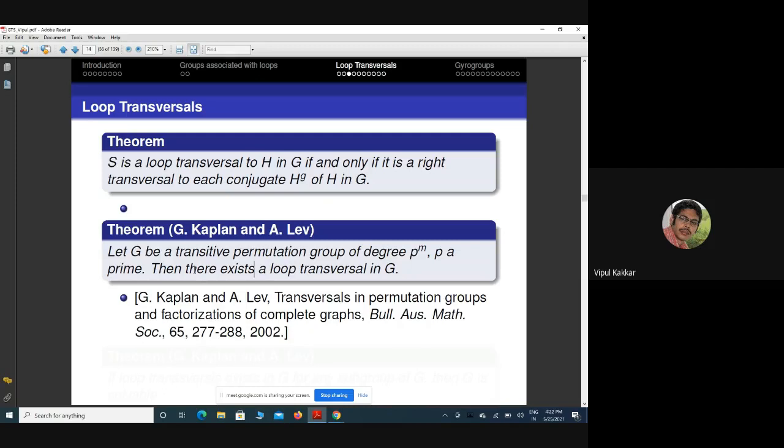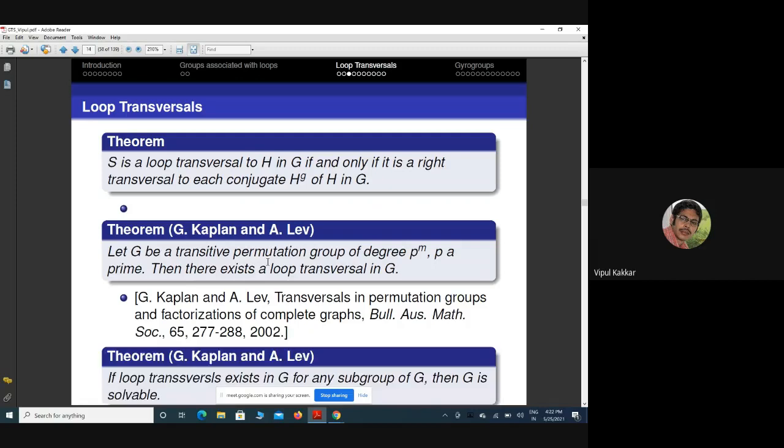In the same paper, they observed that if a loop transversal exists for any subgroup of G, then G is solvable. But the converse need not be true, as we have seen in the case of A4. A4 is solvable, but a loop transversal does not exist with respect to the subgroup of order 2.